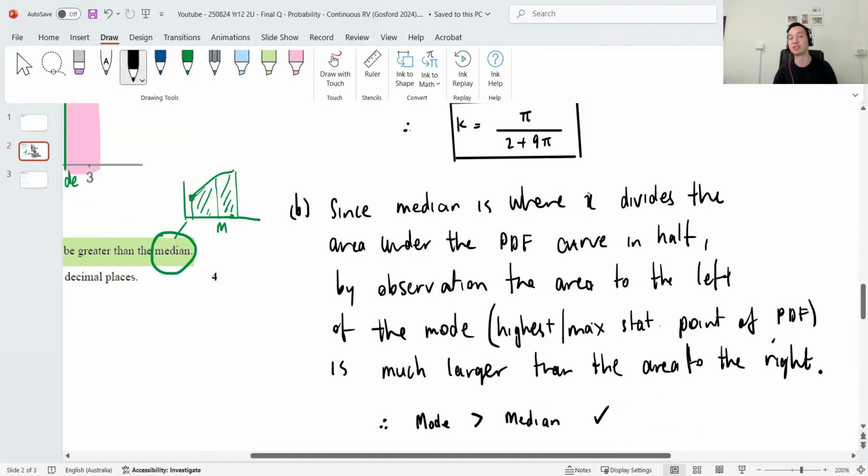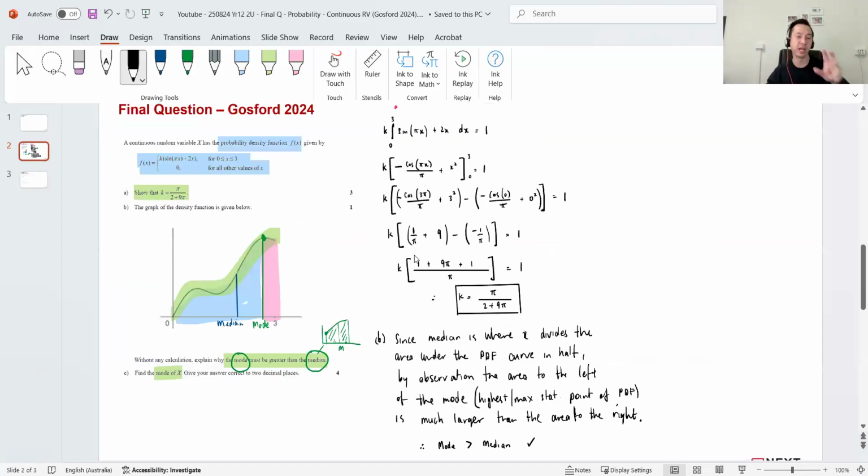Something that basically demonstrates that the mode is the maximum stationary point, and the median is where the area cuts into two. And the area of the blue is much bigger than the pink. So therefore, the median has to be towards the blue side, to get the area to equal. All right, that was fun, right? That's 4 marks down. Now, the last 4 marks, find the mode.